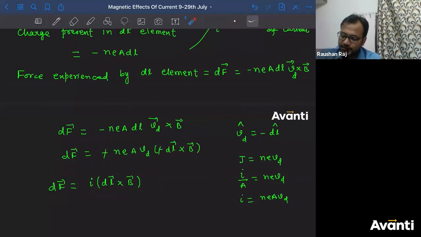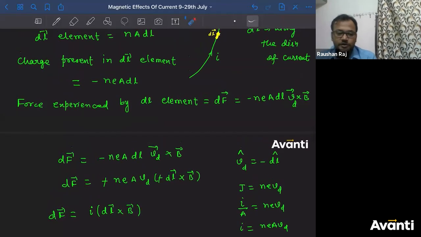Now, can you understand why I replaced this vector Vd with dl? Because every time this Vd might not be given to you, and this is a material property. This might not be given to you, but the length will be given to you. So in that case, it will be easier to calculate in terms of dl or L.